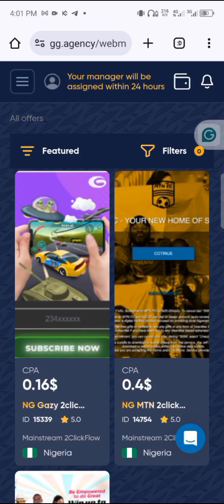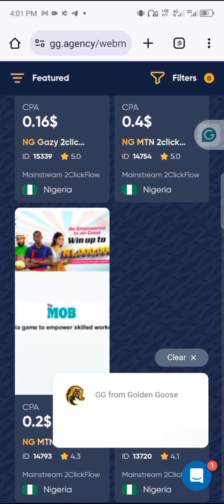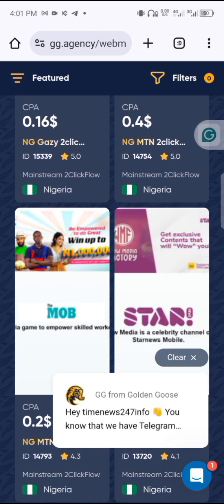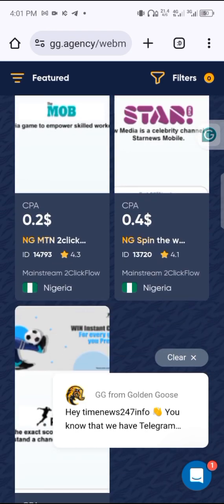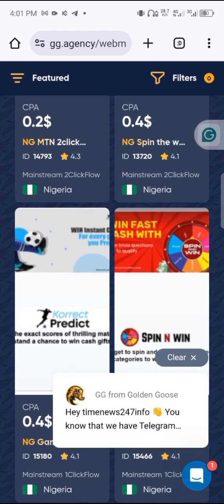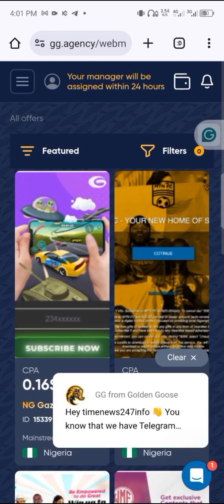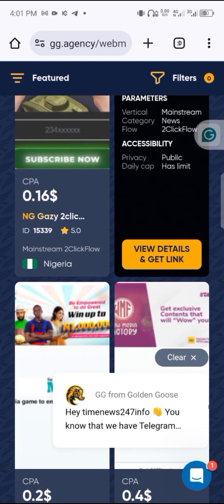You can see immediately I can promote offers from Nigeria. You can see you have already registered. Then you start grabbing your link and then send to others. For you to grab your links, you can see this one. I love this offer. This one is paying $0.4. This one is 0.2, 0.4, 0.4. So let's just try and get our offer. Let's go on it. It said view details and get link.